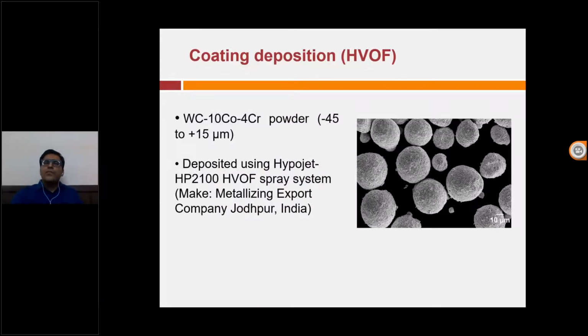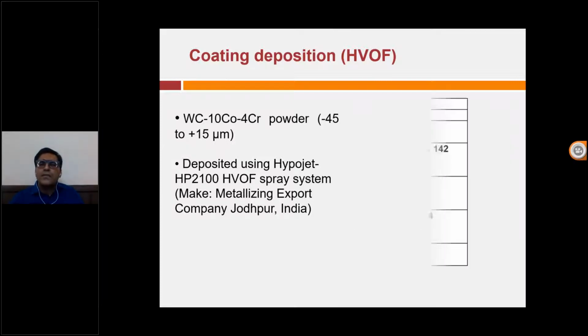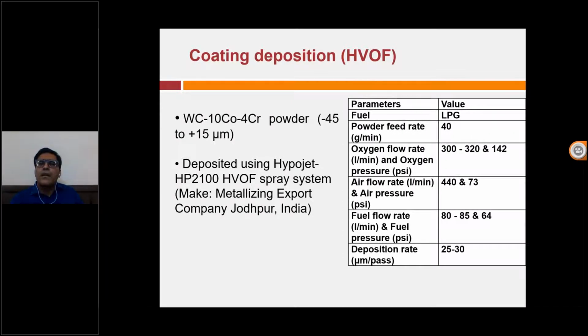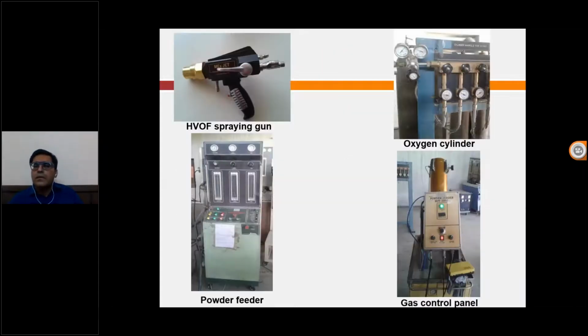So then for the coating deposition, on the right hand side you can see the SEM of the coating powder that we have used. We have done this coating in Jodhpur at a company called Metallizing India, and these are the process parameters. These are the equipments that are being used for the coating.